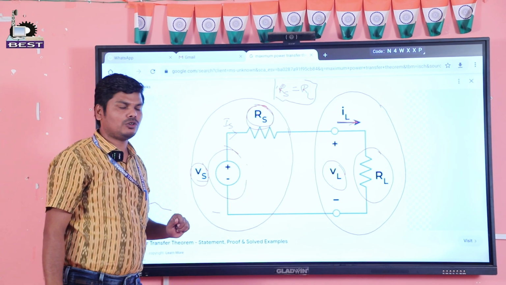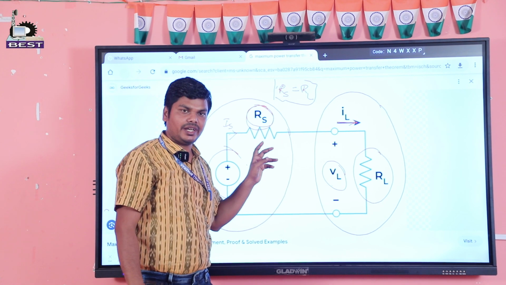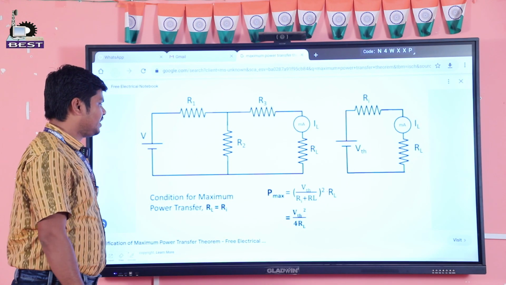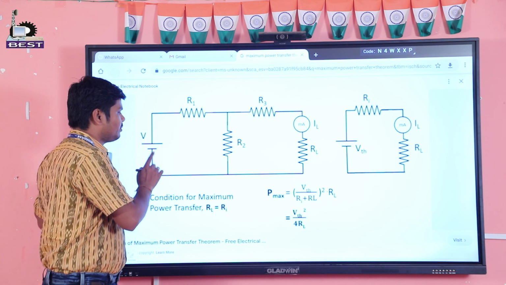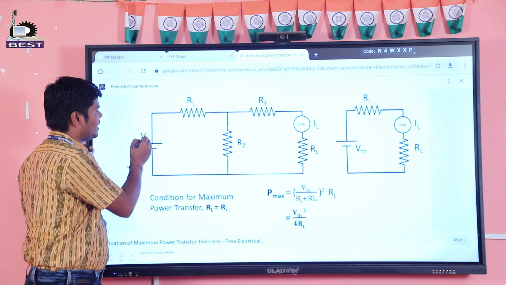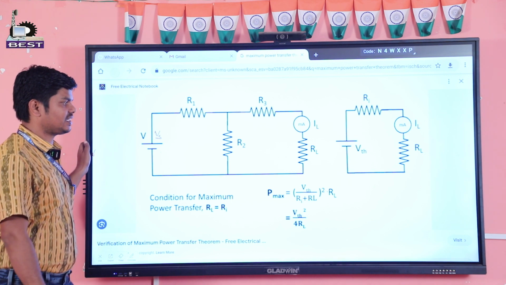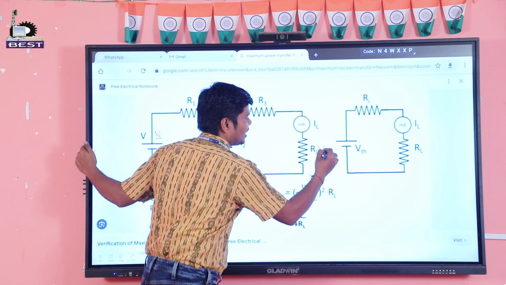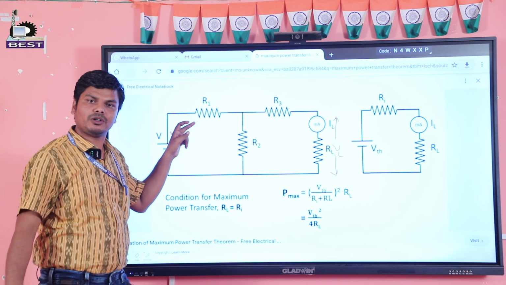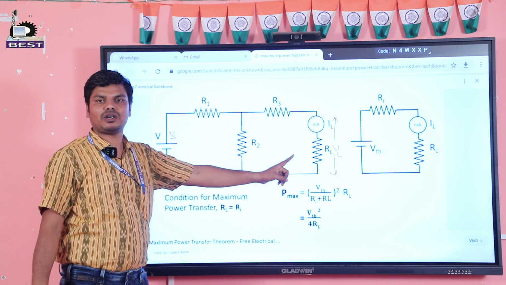Let us take an example. If we take a problem, then it will be easily understood. Let us see how the maximum power will transfer from source to the load. Here it is written as V, but for better understanding we should write it as VS, and across the load resistance is VL.